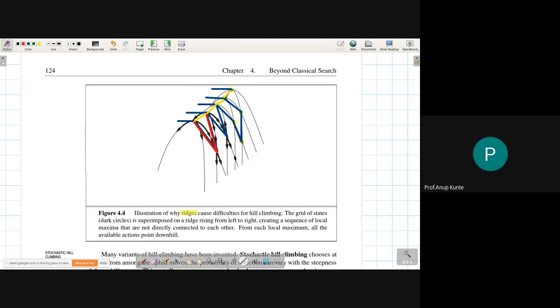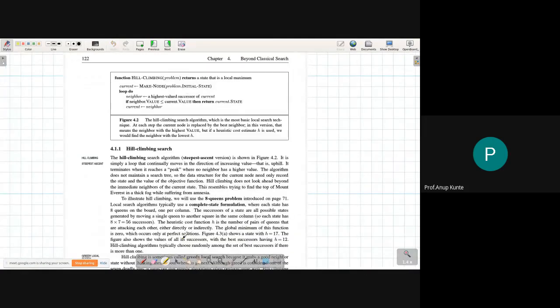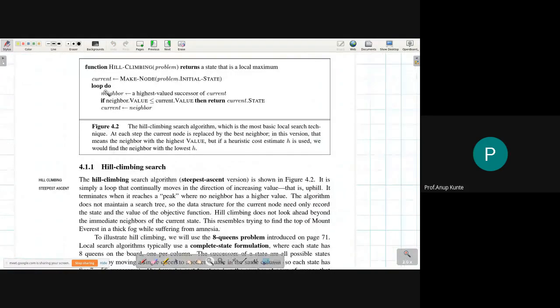The other important fact when you explain a ridge is that for each local maximum, all the available actions point downhill when it is an uphill problem or hill climbing problem. We are talking about all these things in terms of the algorithm that we had seen last Wednesday, I suppose. Thursday, we had a very different kind of interaction, which I also was surprised that we could have. So this is the algorithm that we are utilizing currently. The hill climbing algorithm returns a state that is a local maximum.